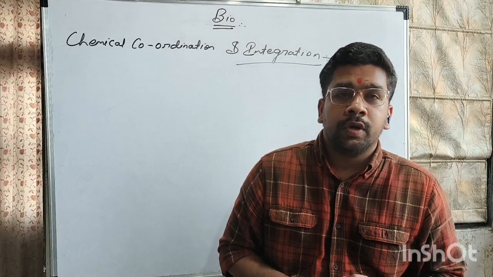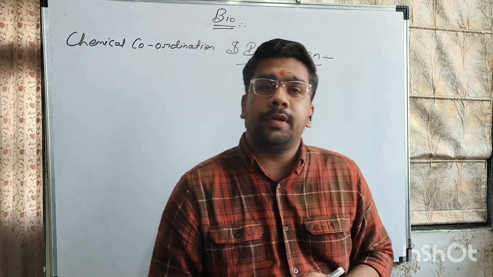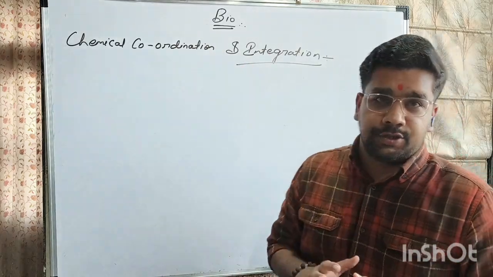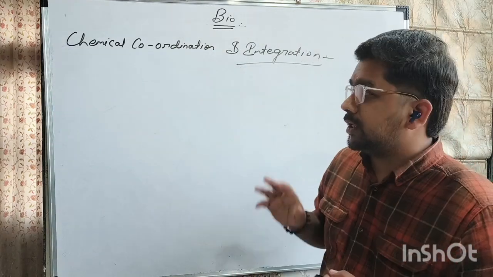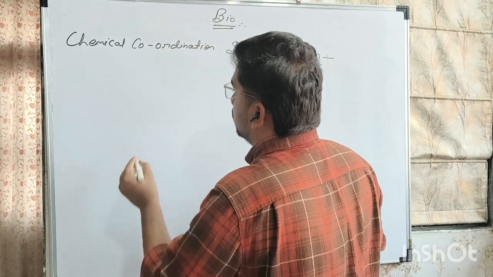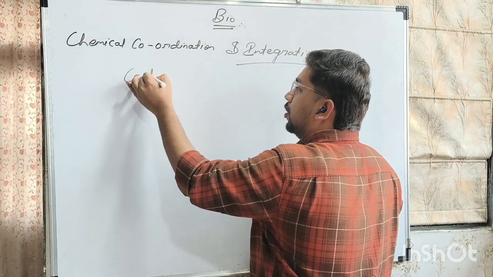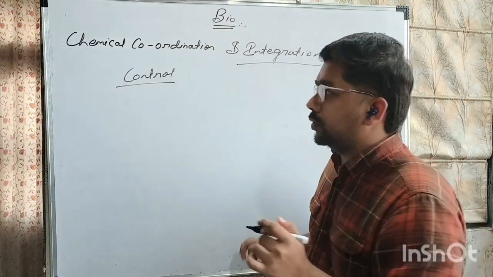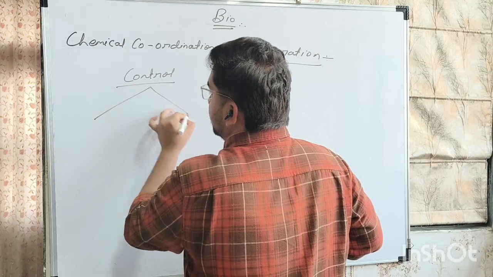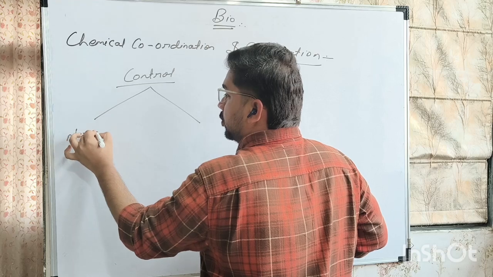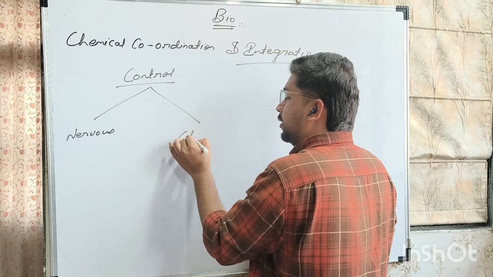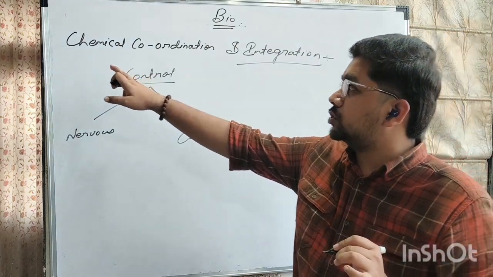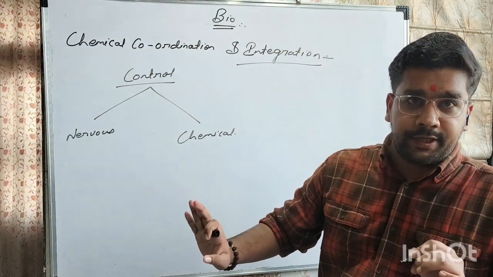Hello everyone. Today we are going to talk about an interesting topic of our biology subject, that is control, chemical coordination and integration. Before starting chemical coordination and integration, let's talk about the controlling system of our body. So in human body, there are two types of controlling system. First one is nervous system and another one is chemical oriented system, which is also called chemical coordination and integration.